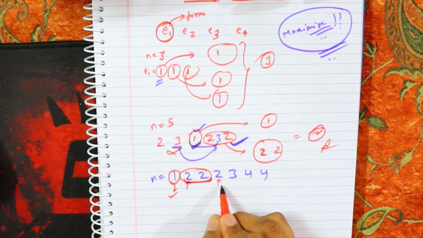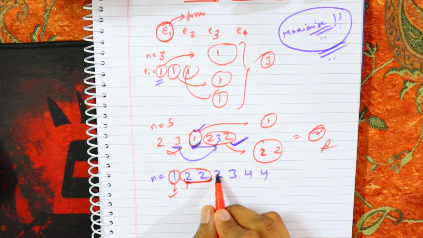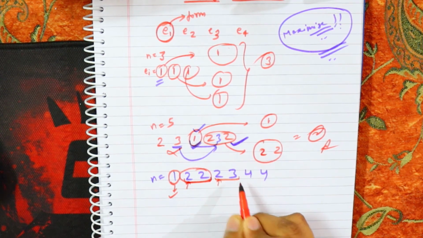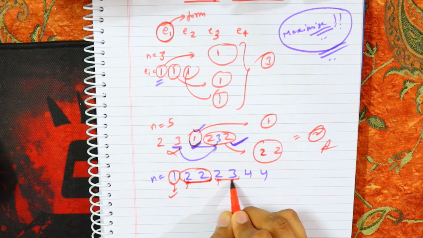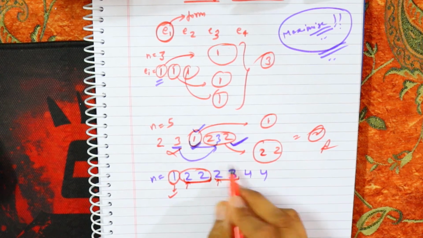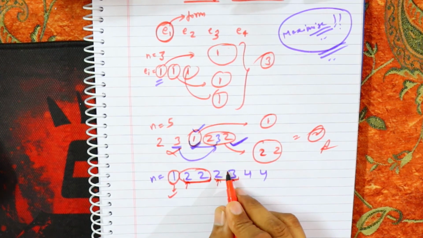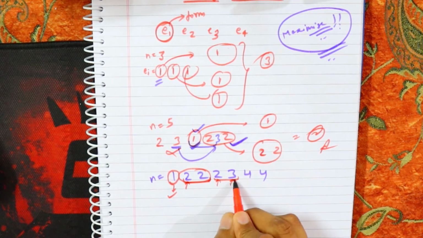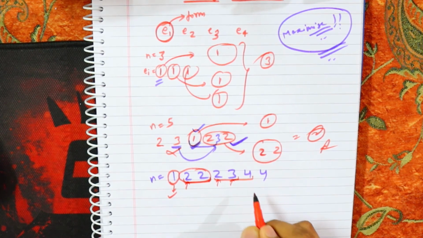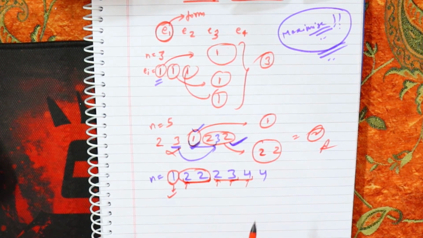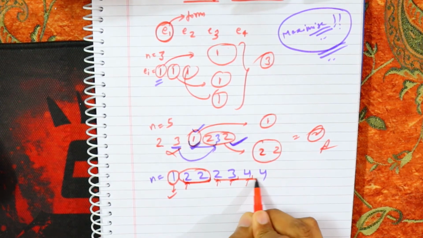Now I move here, and I see that I need 2 elements to make a group, but I have one here, so I will go up to 2. Now I see that it is 3, so actually I need 3 elements in the particular group which I want to make. The group is not complete yet, but I need to make it. So I need 3 but now I have 2, so I will take one more. But now I see it needs 4 to make a group, although the group is not made yet. So I will move here.